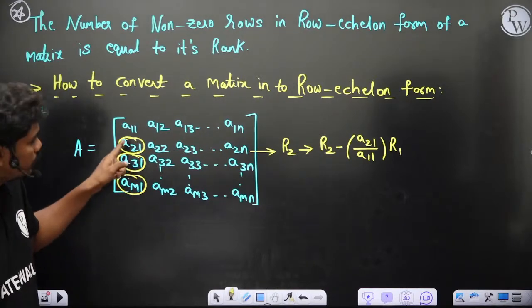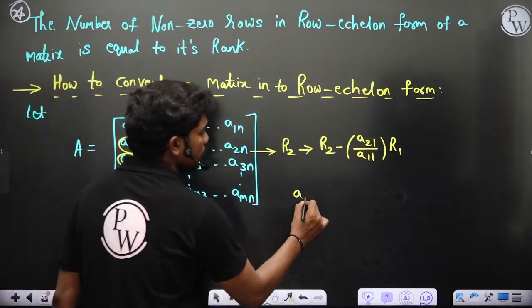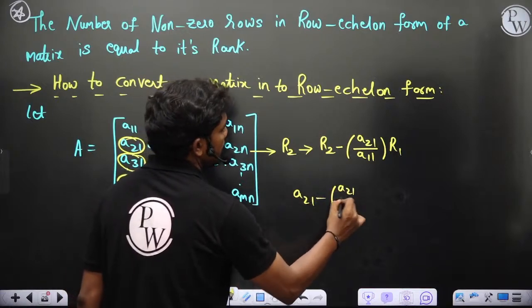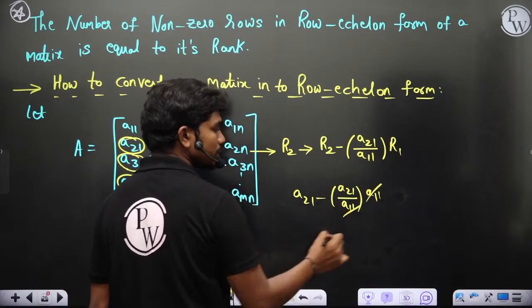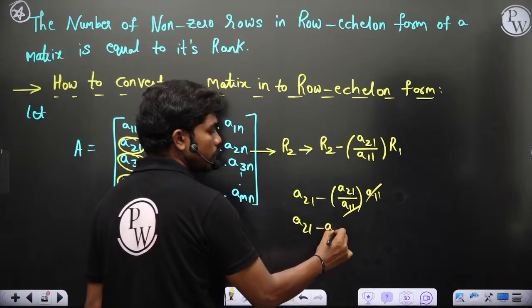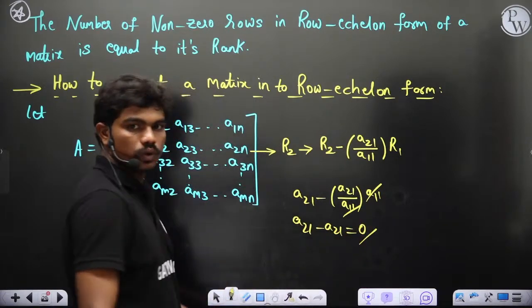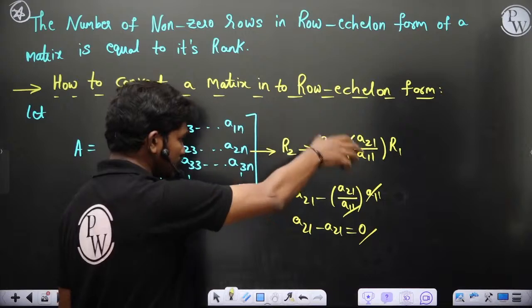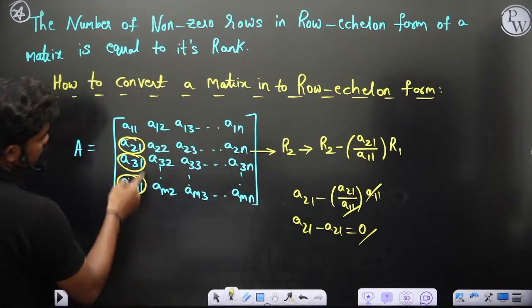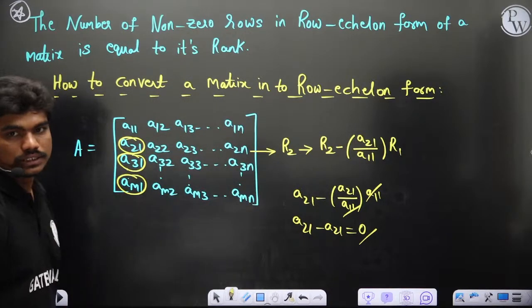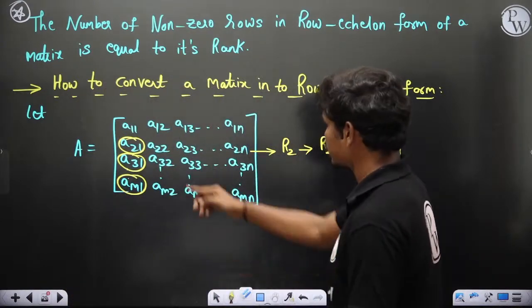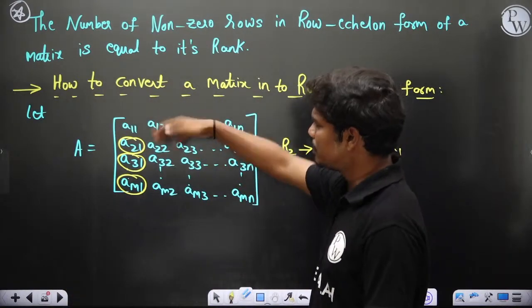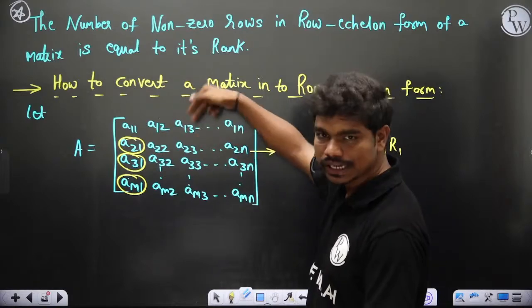Yes or no? Because this element gets converted to A21 minus A21 by A11 into A11 is what you'll have. So this term gets cancelled. A21 minus A21, you'll have 0, of course. Okay, so this is what you'll get. So by performing this transformation to this second row, this A21 will be 0. And similarly it will also change all these elements. Okay, so it will also change A22, A23 to maybe some other elements, A22 dash, A23 dash.